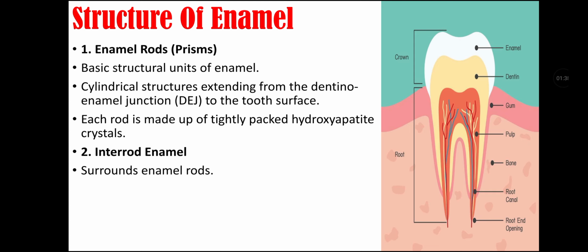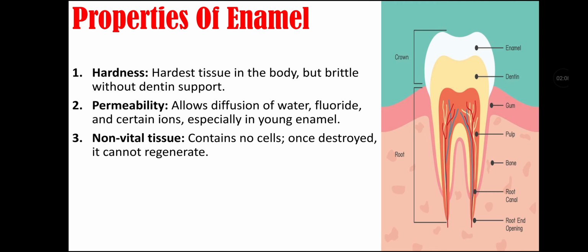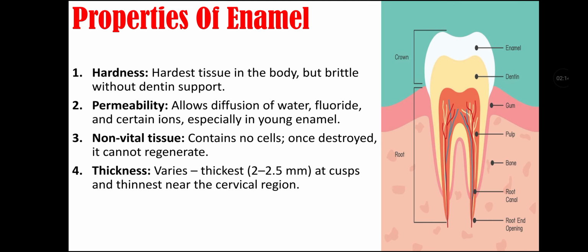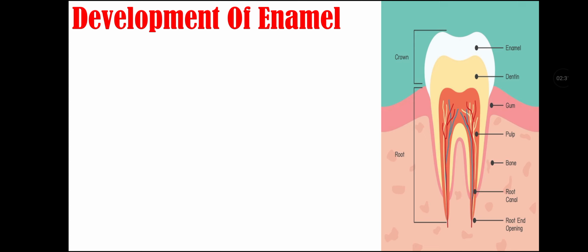Properties of enamel. First is hardness, as it is the hardest tissue in the body but brittle without dentine support. Second property is permeability, as enamel allows diffusion of water, fluoride and certain oils, especially in younger enamel. Third, it is non-vital tissue as it contains no cells. Once destroyed, enamel cannot regenerate. Fourth property is its thickness that varies. It is thickest at about 2 to 2.5 mm at the cusp region and thinnest near the cervical regions. Color of enamel. It is translucent and appears white to yellowish depending on the underlying dentine.